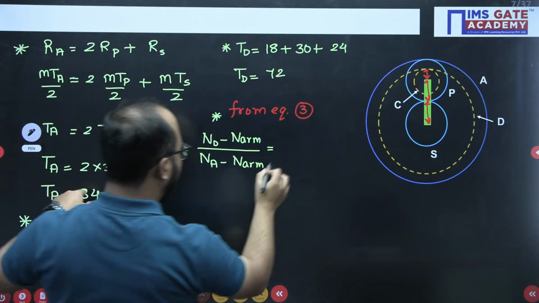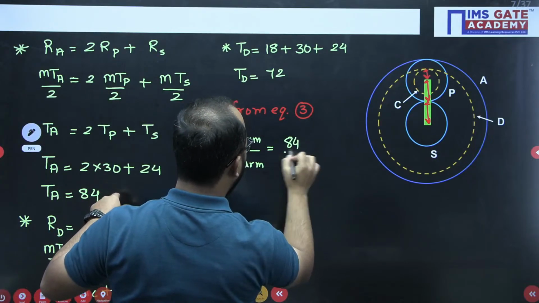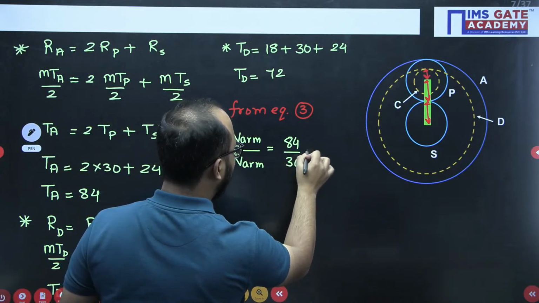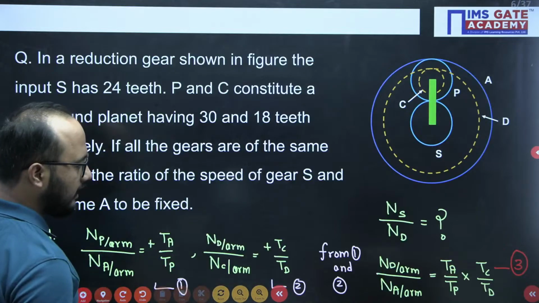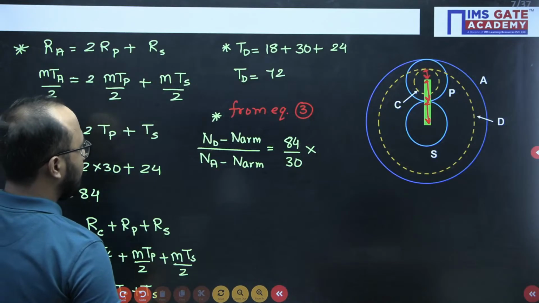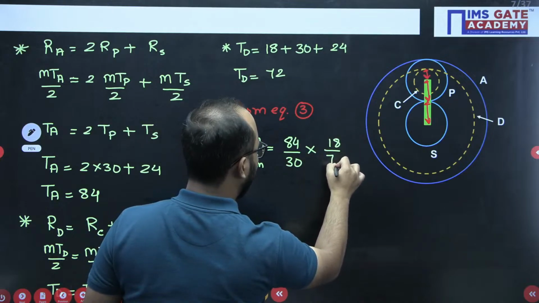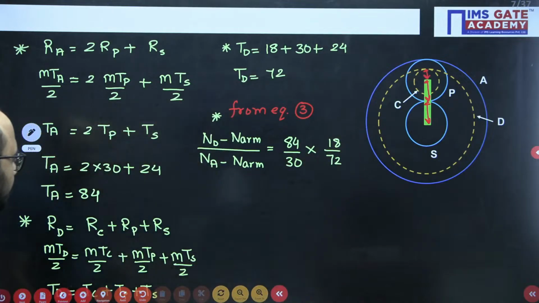So TA by TP, what is the TA value? TA value is 84. TP value, okay, let us check, is 30. TA by TP and TC by TD. TC value is 18 and TD value is 72. Right? Correct.